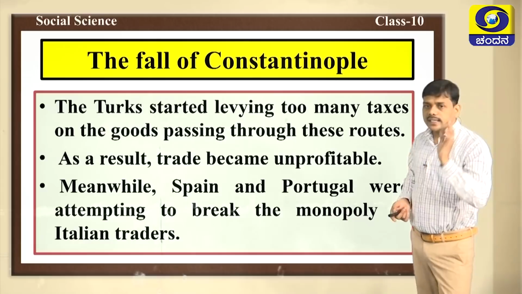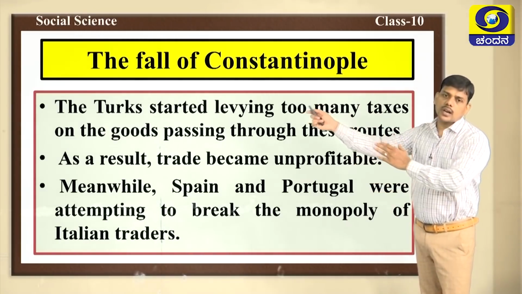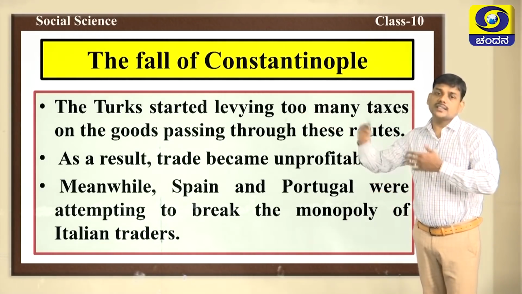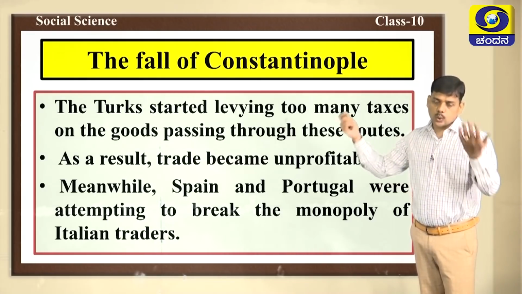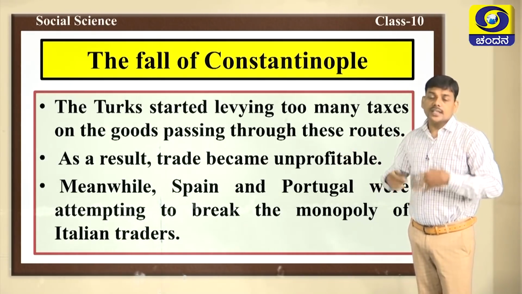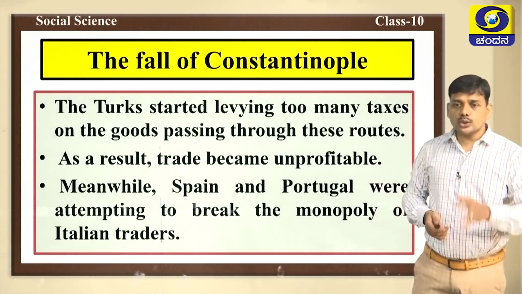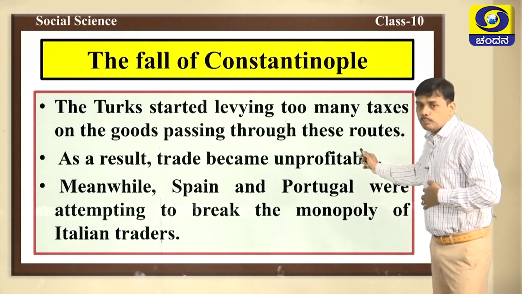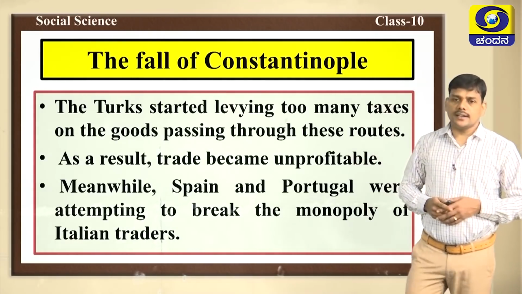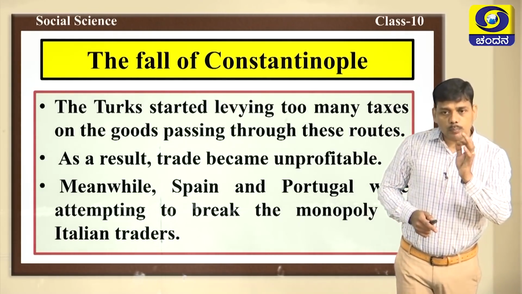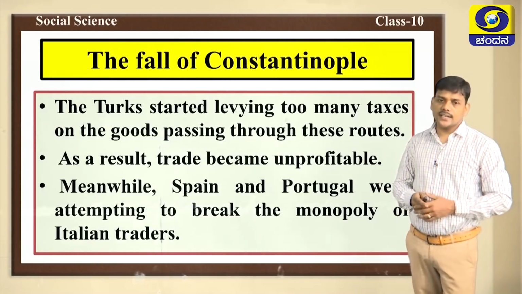In this way, trade became unprofitable for other traders, for other merchants like Europeans, Italians, Spain, Portugal. That's why Spain and Portugal, they were attempting to break the monopoly of Italian traders. Why did they attempt to break the monopoly of Italian traders?